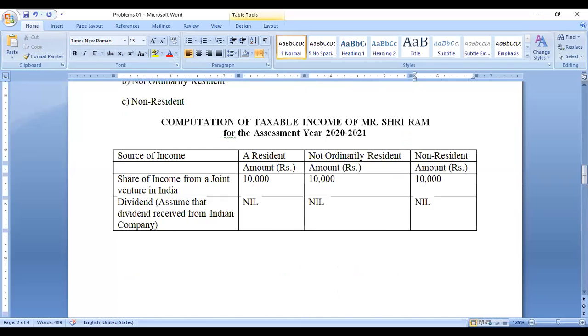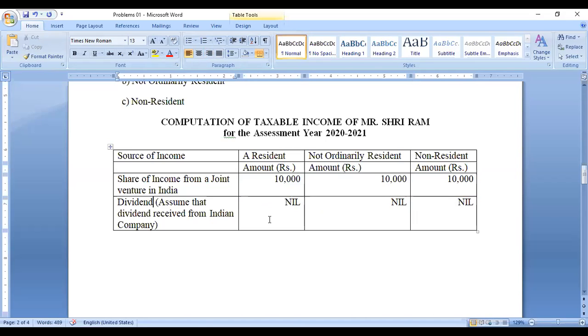What it means is that the dividend income received from the company is already paid on behalf of the shareholders. In addition to the corporate tax, the company also paid 10% as dividend tax. So in the hands of the shareholders, they need not pay the tax again. So dividend income is not taxable.